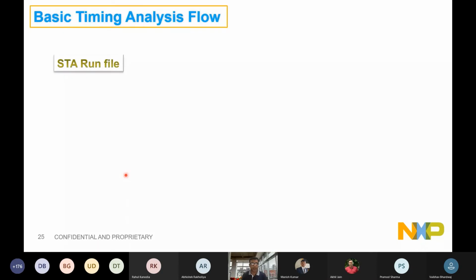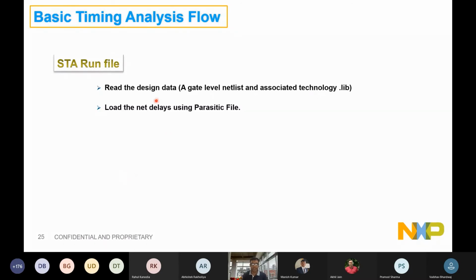Okay. Now let's come to the environment of STA. We have the STA environment where we'll be reading the netlist along with the .lib to be able to complete the timing path. The connectivity of cell delay will be coming from the .lib, and the connectivity of the netlist will define A to B, B to C, those journeys of a timing path.